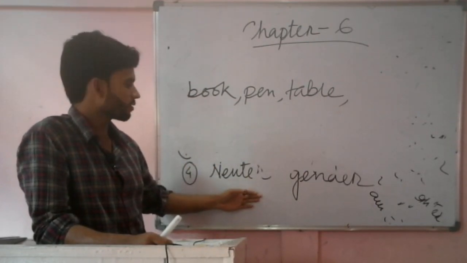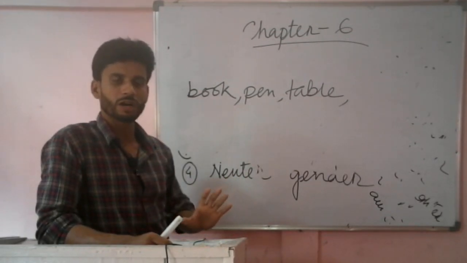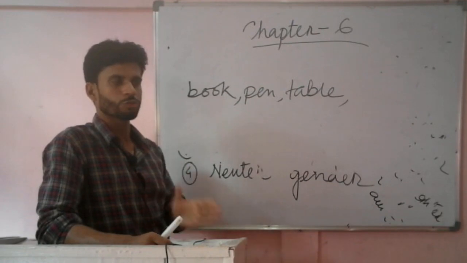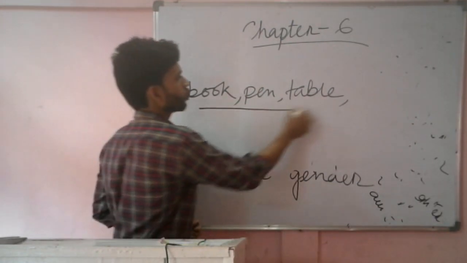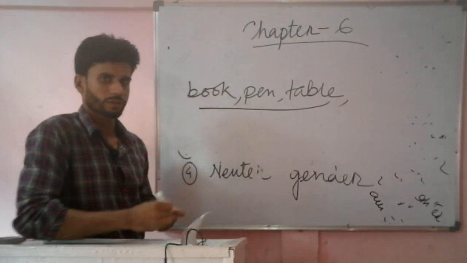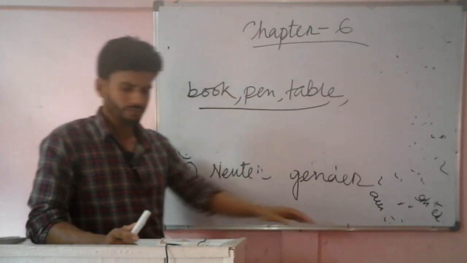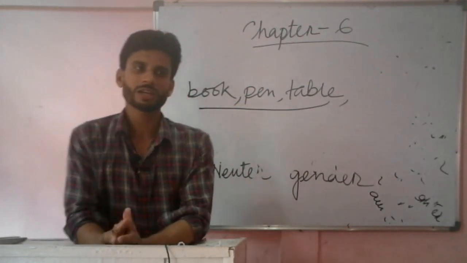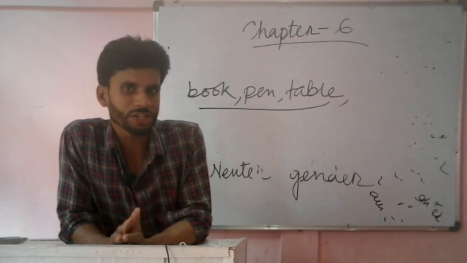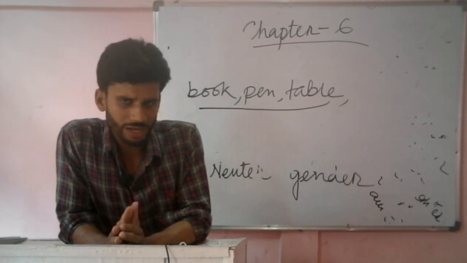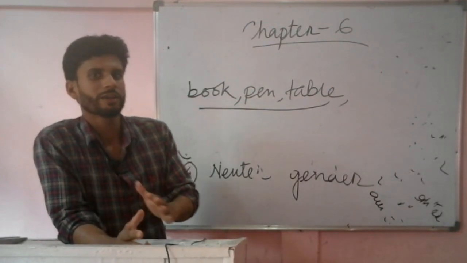So I am repeating once again, neuter gender. By neuter gender we mean those naming words or those nouns which refer to non-living things that do not have life. These are called neuter genders. So these are the 4 kinds or types of gender. There are 4 kinds of genders in English, and they are masculine, feminine, common, and neuter.